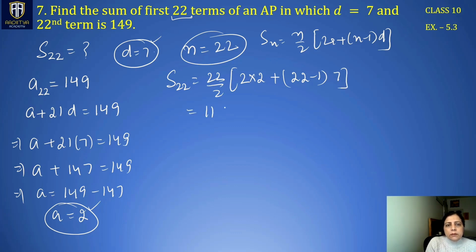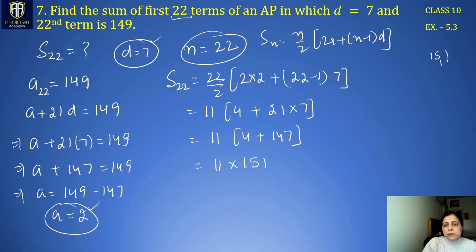So we have 11 multiplied by 4 plus 22 minus 1 is 21 multiplied by 7, which is 147. So we have 11 multiplied by 151. 151 multiplied by 11 is 1661. So the sum of 22 terms is 1661.